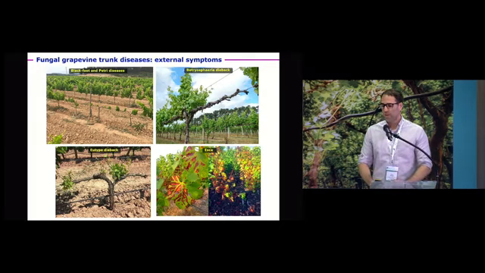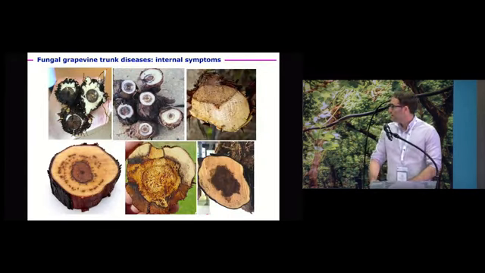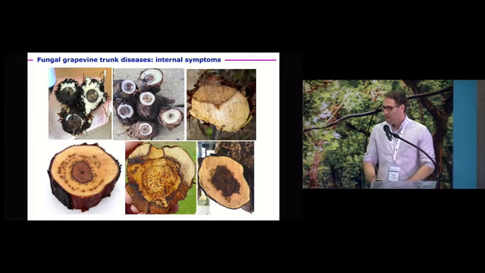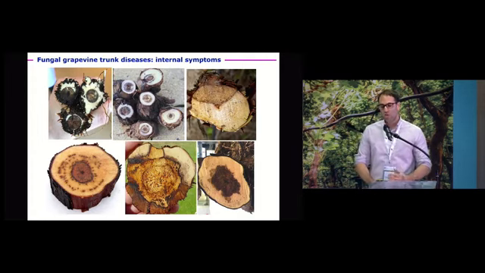decoloration in leaves, the tiger stripe symptoms, and suddenly we have the death of the plant, the sudden death of the plant during summertime. If we have a look at the internal symptoms, we have a broad range of internal symptoms: necrosis at the base of the rootstock, sectorial and central necrosis, black spots in the xylem vessels, as you can see at the bottom left of this slide, and then also white rot. Obviously, this type of internal symptoms can compromise the translocation of nutrients and water from the roots to the aerial part of the plant.